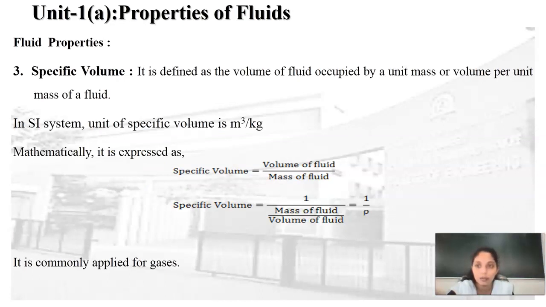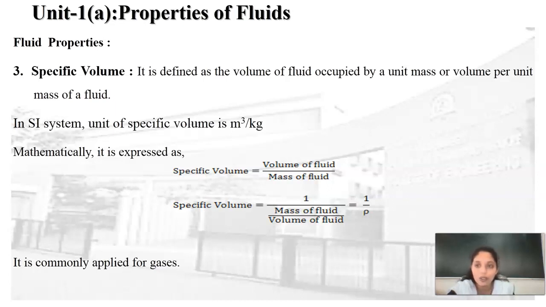The next property of the fluid is the specific volume. Generally, this term is applicable to gases because gases are light in weight, so it is difficult to measure the molecules of the gases. Therefore, specific volume is applicable to gases only.